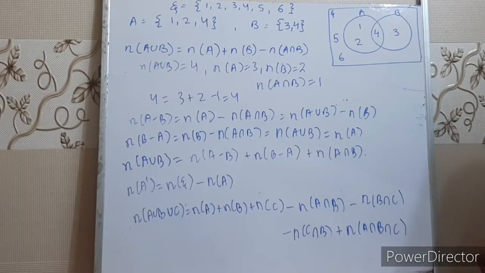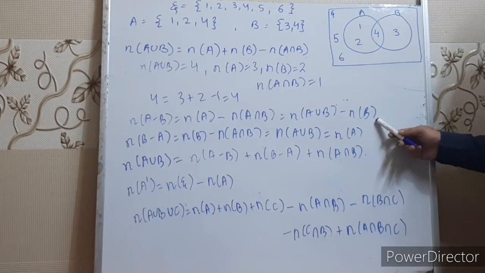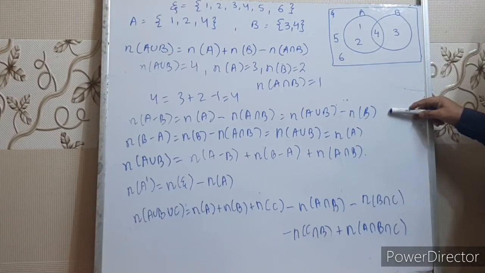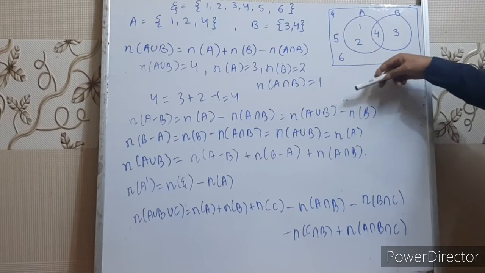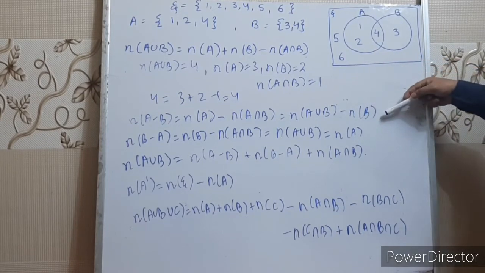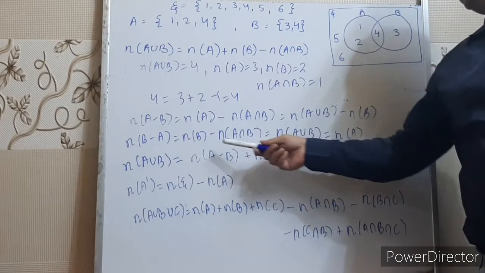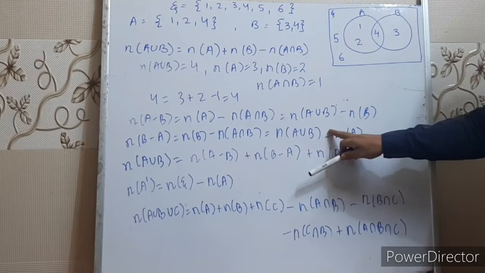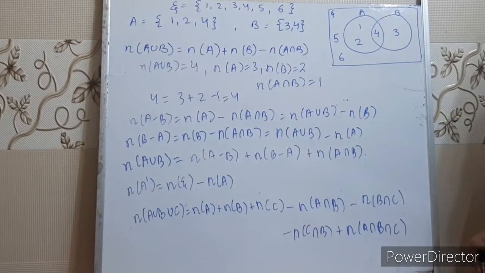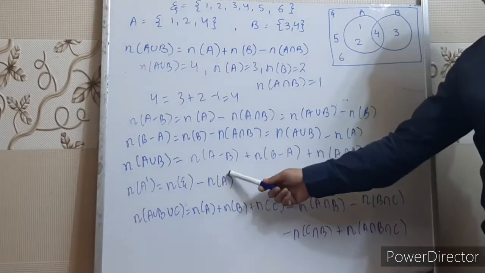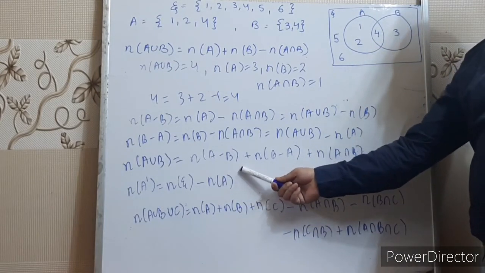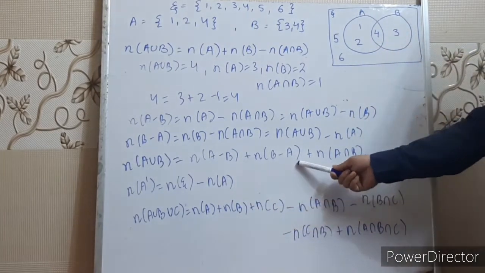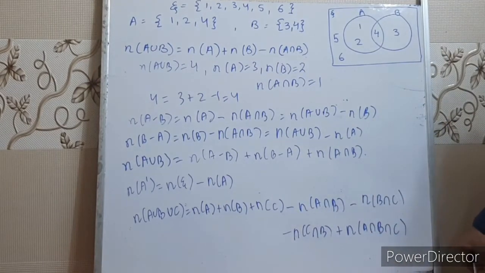Second formula says cardinal number of A minus B equals cardinal number of A minus cardinal number of A intersection B, or cardinal number of A union B minus cardinal number of B. Again you can verify by putting the values of A intersection B and B. Right children? Similarly, B minus A will be cardinal number of B minus cardinal number of A intersection B, or cardinal number of A union B minus cardinal number of A. A union B can also be represented as cardinal number of A minus B plus cardinal number of B minus A plus cardinal number of A intersection B.